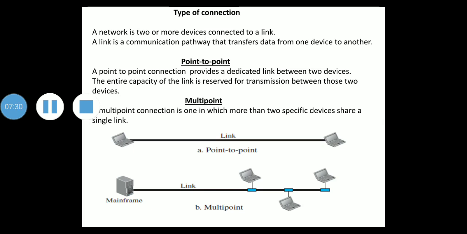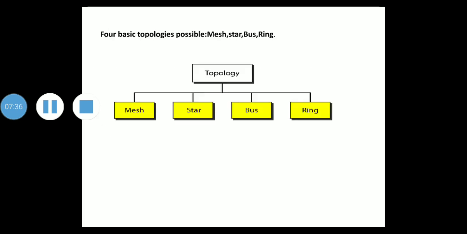Okay, so next we'll see about physical topology. The term physical topology refers to the way in which a network is laid out physically. When two or more devices connect to a link, and two or more links form a topology. What is the topology of a network? It is the geometric representation of the relationship of all the links and linking devices.